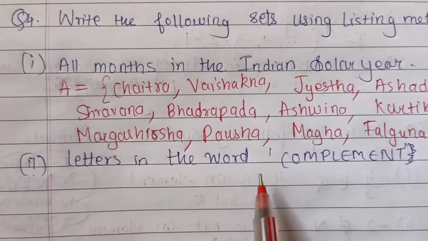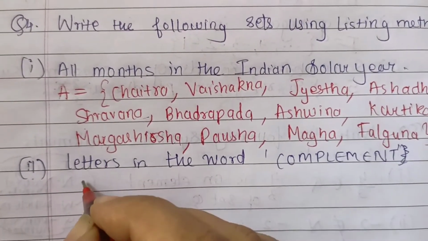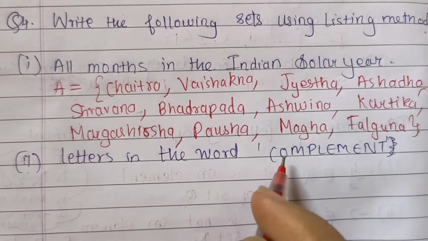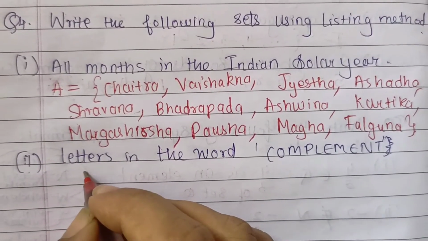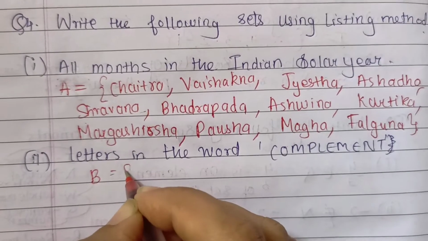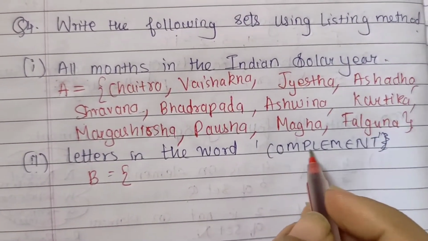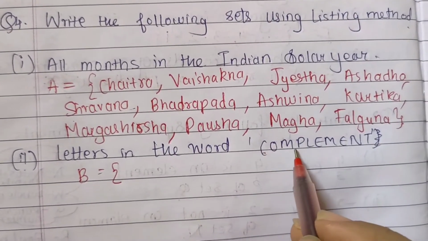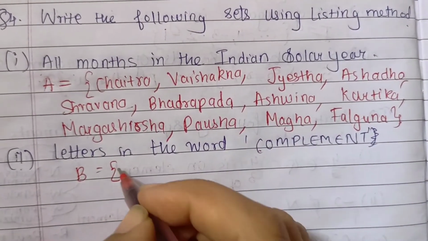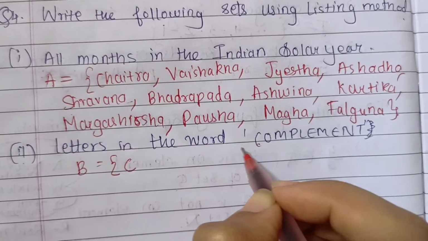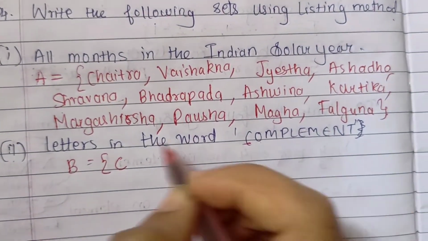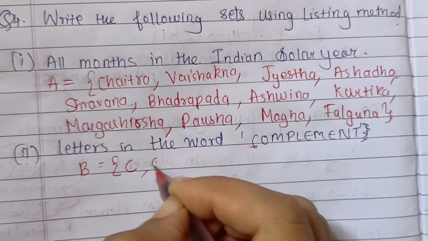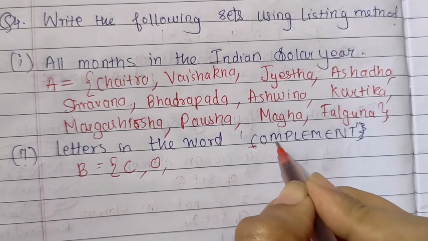Second one, letters in the word complement. So we have to list all the elements. So we'll consider set B, curly bracket, and we'll write the letters in the word complement. So we all know that we are not supposed to repeat the elements. So one by one we'll write it. C. So we are done with C. Then O, M. Now we have two M over here.